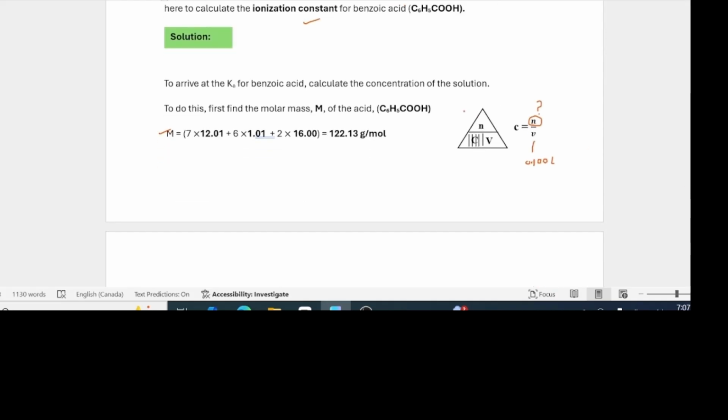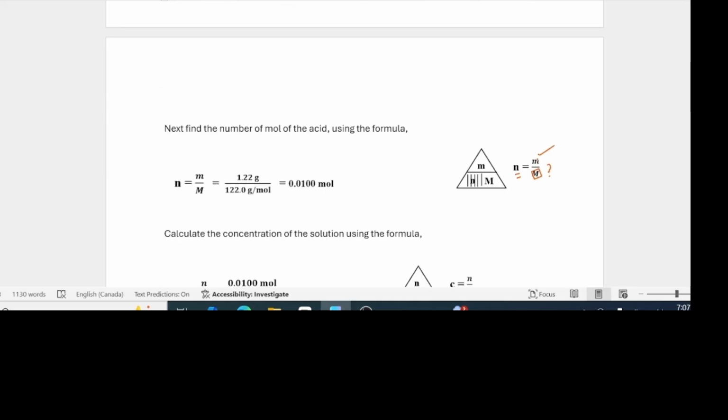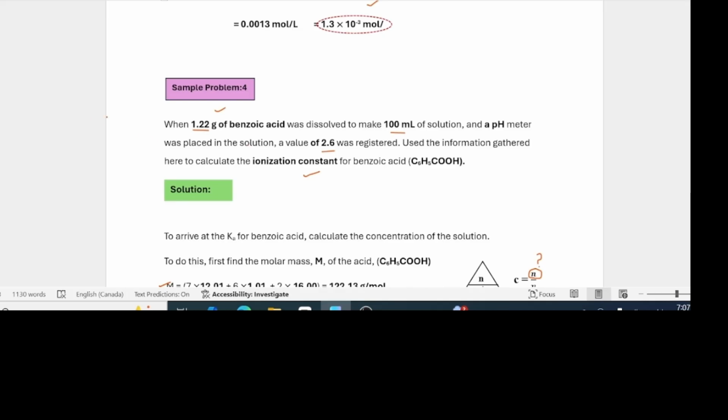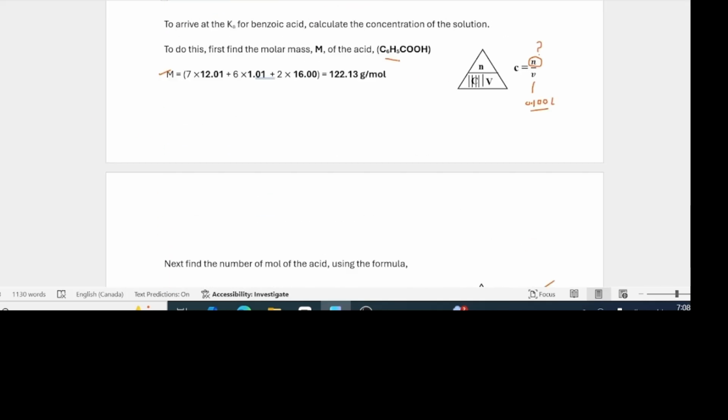We know that C is equal to n over V. We know V is given. That is V. When it's changed to liters, equal to that, 0.100 liter. We do not know what n is, but we know that n is equal to mass over molar mass. We know the mass is given. The mass is this. We do not know the molar mass, but we know the formula of the acid. See that?